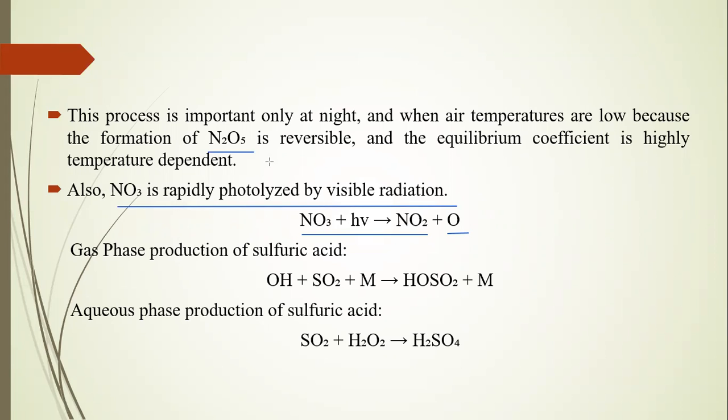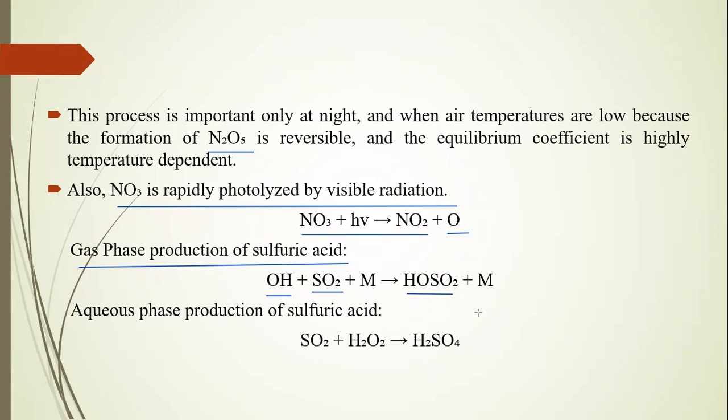N2O5 is a reversible process and it releases NO2 and one oxygen. But this oxygen is taken from the ozone layer. The reversible process is not possible for creating the ozone layer. Whenever this oxygen is mixed, it mixes with NO and converts into NO2 and SO2. The gas phase production of sulfuric acid is HO from the cloud and SO2 mixed to form H2SO4.